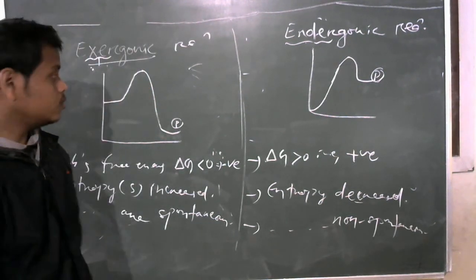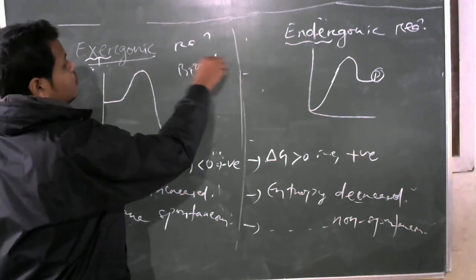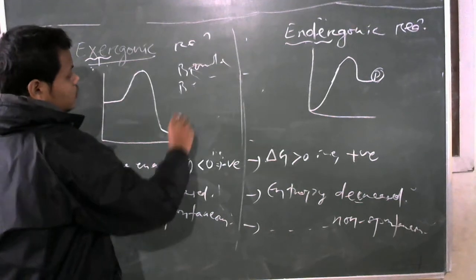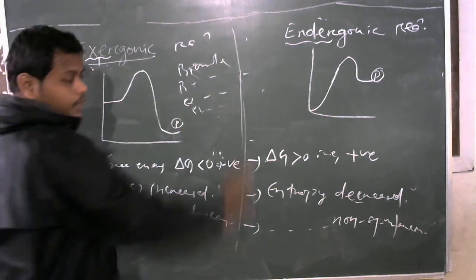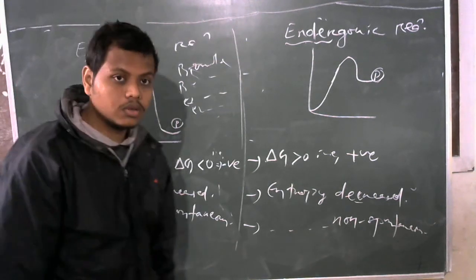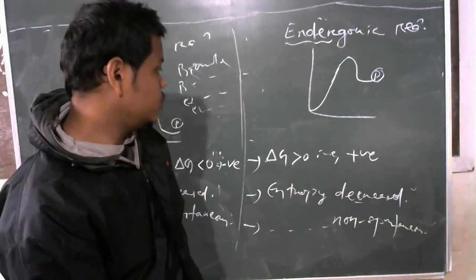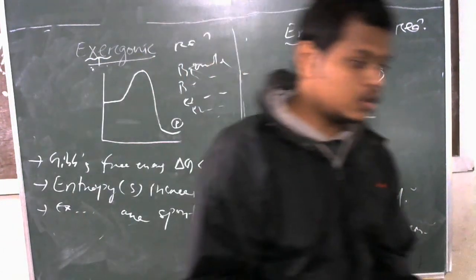So till now we have discussed biomolecules, bioenergetics, then two types of reactions, exergonic and endergonic reactions. With this we will end this video. In the next video we will discuss other things.